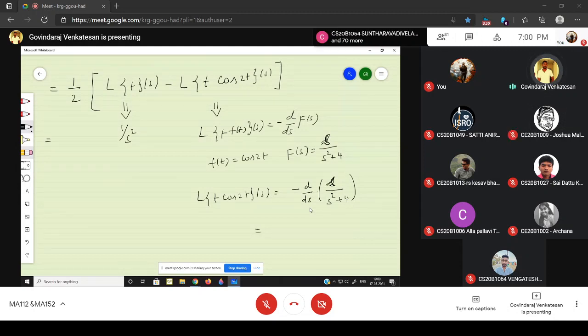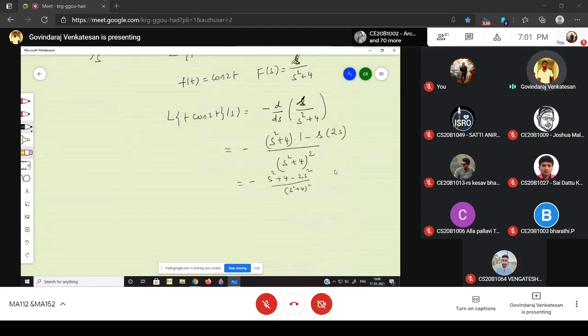Now you differentiate this, s by s square plus 4. Use the u by v formula. This is minus of, s square plus 4 the whole square, so v into du, s square plus 4 into du, which is 1, minus s into the derivative of the denominator, 2s. Therefore the answer is minus of s square plus 4 minus 2s square, divided by s square plus 4 the whole square. Just simplify.